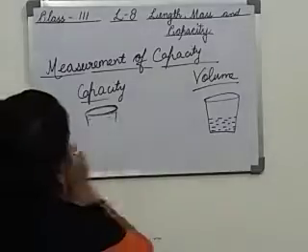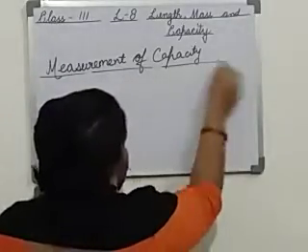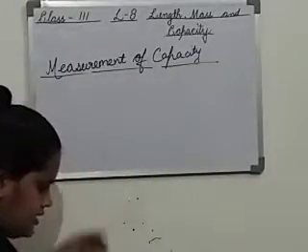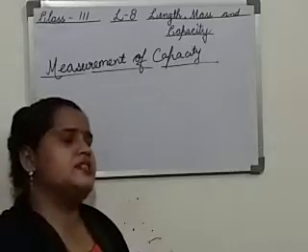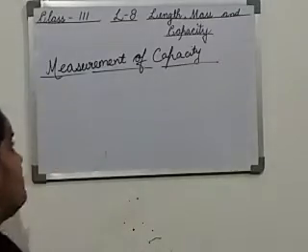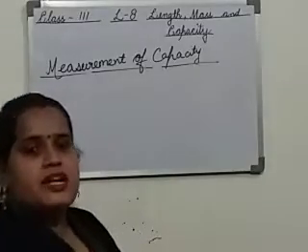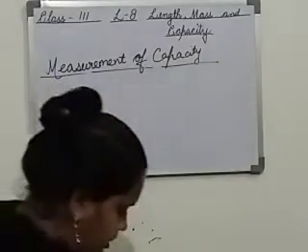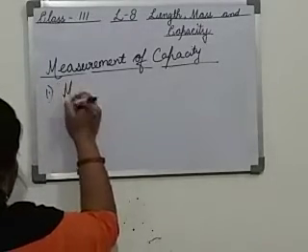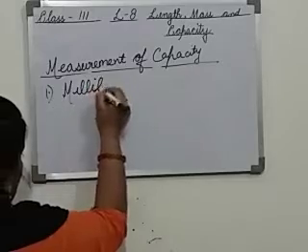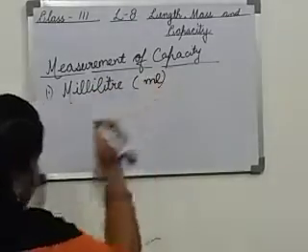Okay, now we will move on to our next thing. What is the next topic we have to discuss? Yes, the next topic is the standard unit of capacity. As we have discussed the standard units of length and mass, similarly, we will discuss the standard units of capacity. The first standard unit is milliliter, and the short form is ml.